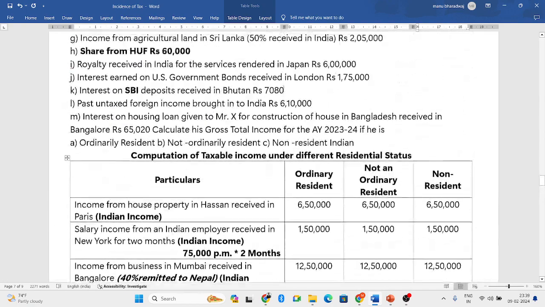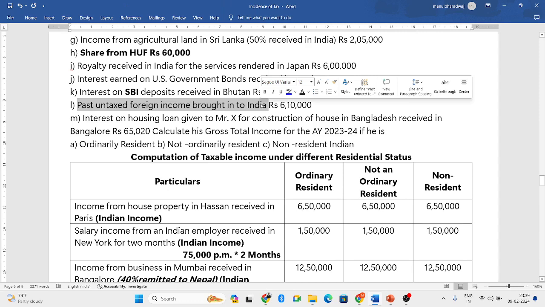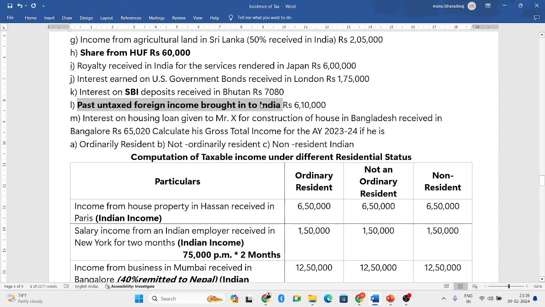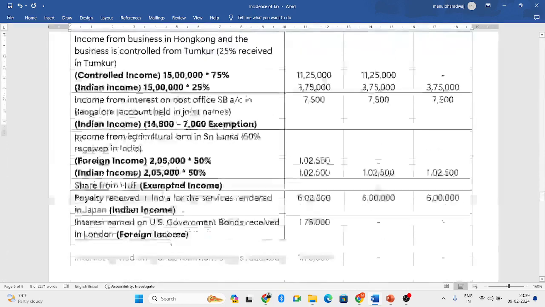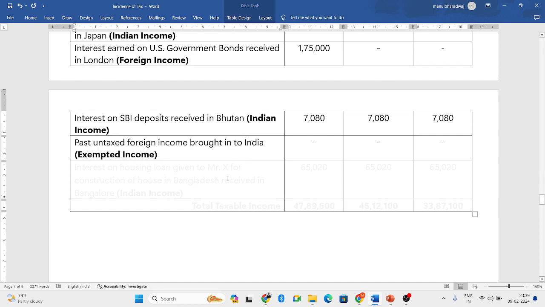Next, past untaxed foreign income brought to India. So as I told you, any untaxed income, you have to just ignore that. Any untaxed foreign income or Indian income from the past, we have to completely ignore. So just ignore that particular point.